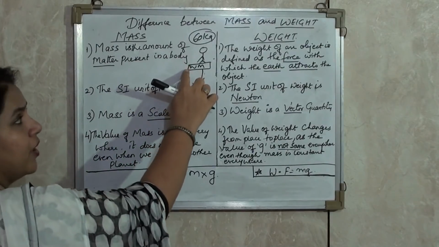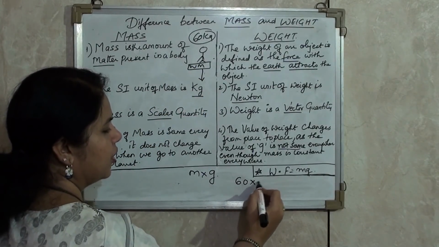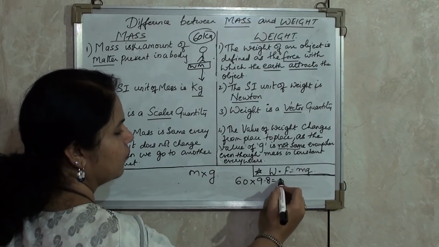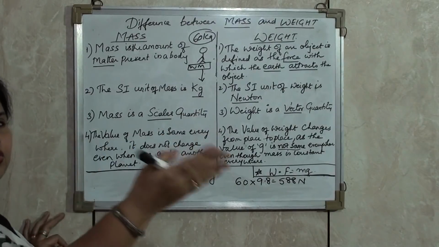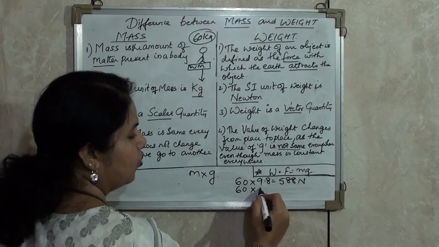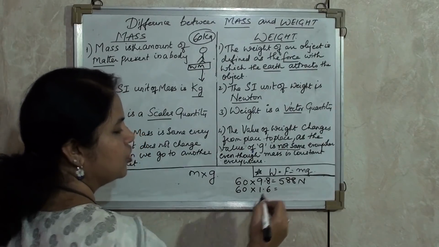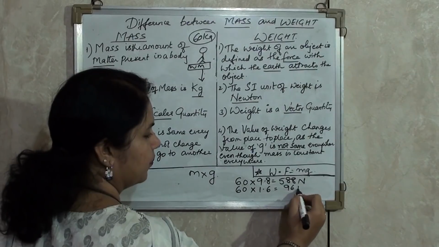So what will be the weight of this boy? The weight of this boy on the earth will be 60 into 9.8, which is equal to 588 Newton. Now imagine this boy has gone to the moon. So we know that it will be 60 into 1.6, because the value of g on the moon is 1.6, and it will be 96 Newton.